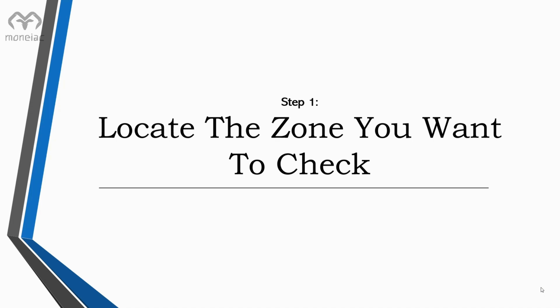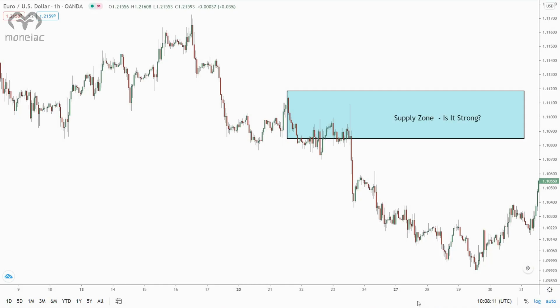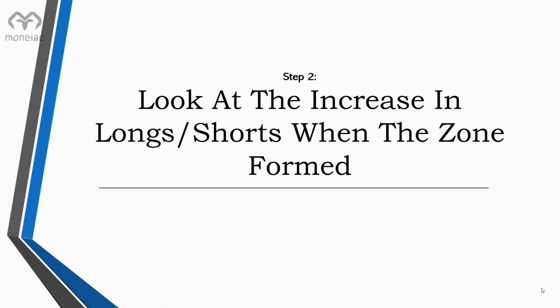First off, locate the zone you want to check using the COT graph. With this method, we don't find new zones per se, but rather check existing zones against the graph to see which form from the largest number of trades being placed. We'll look at this zone since it's recent and looks kinda nice. Now we've got our zone, we need to find when it formed on a COT graph and see if there was an increase in the number of net shorts for supply zones or net longs for demand zones during that time.